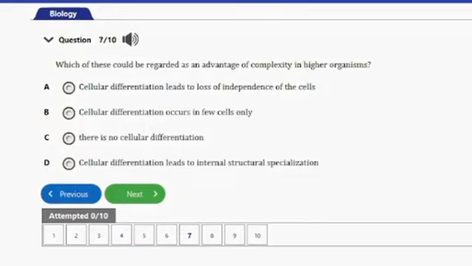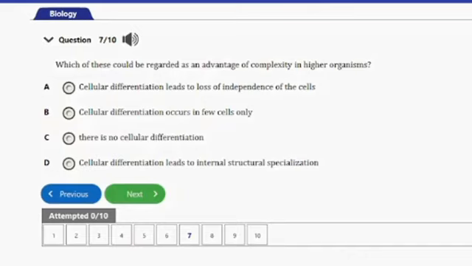Question number 7 says, which of these could be regarded as an advantage of complexity in higher organisms? A. Cellular differentiation leads to loss of independence of the cells. B. Cellular differentiation occurs in few cells only.